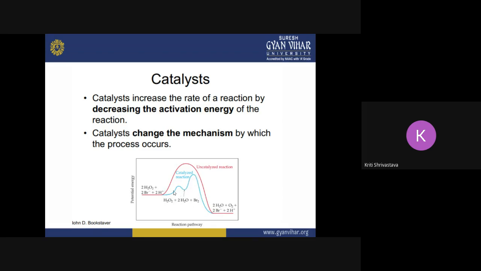And now a lower activation energy is required for the similar type of chemical transformation. So this is an alternative path, which is possible only when you are using a catalyst in the reaction. And that is how the rate of the reaction is increased by lowering down the activation energy of this reaction.